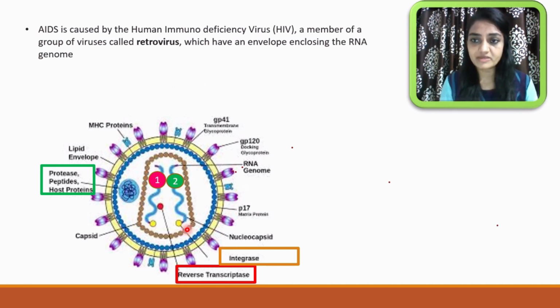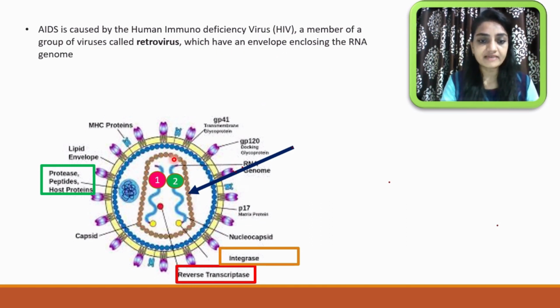Or to multiply, because these organisms do not have any machinery for reproduction, and that's why they require a host. By using these weapons, they enter the human host, because we are talking about the human immunodeficiency virus, so the host is a human. This is all about the center portion of the HIV virus, whose family is retrovirus. Now let me go further. In this outer layer you can see one envelope. As I told you, retroviruses have an envelope enclosing the RNA genome, and that's why one capsid protein is there.